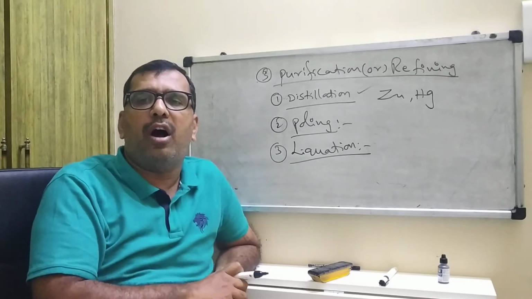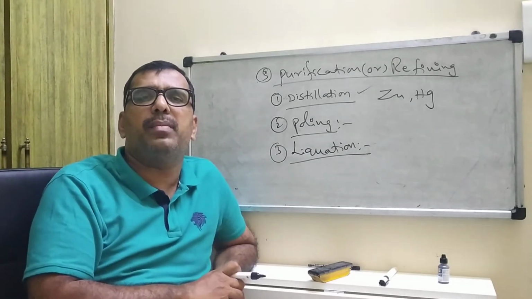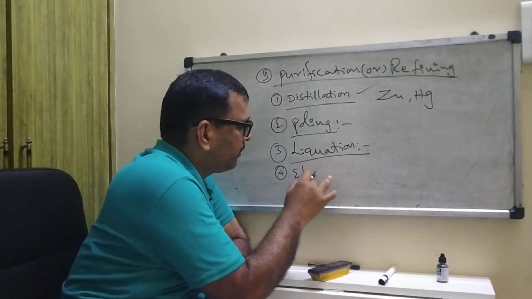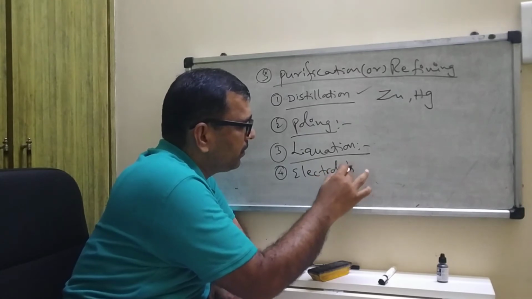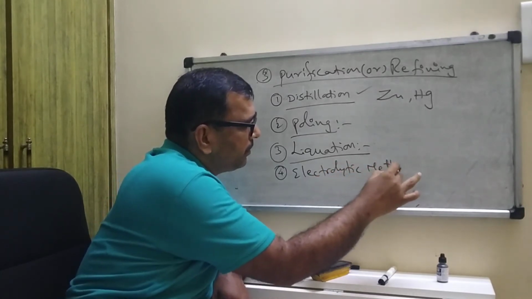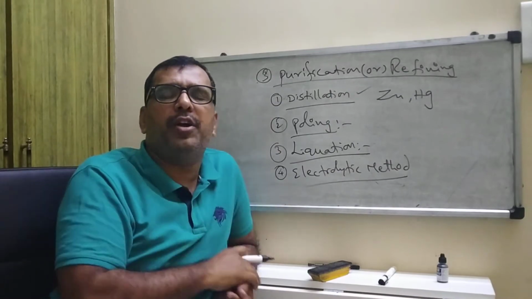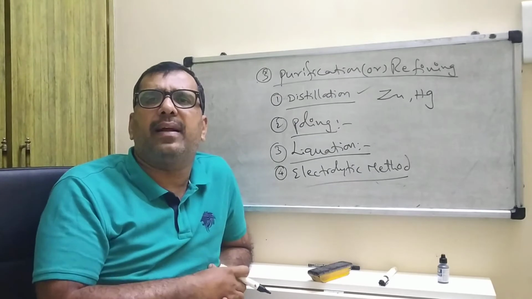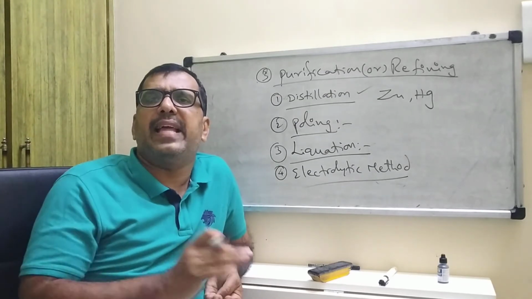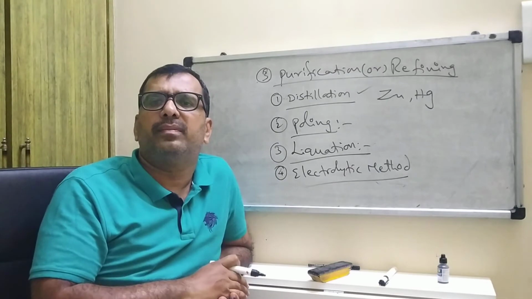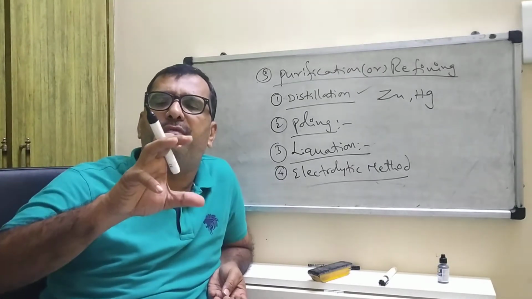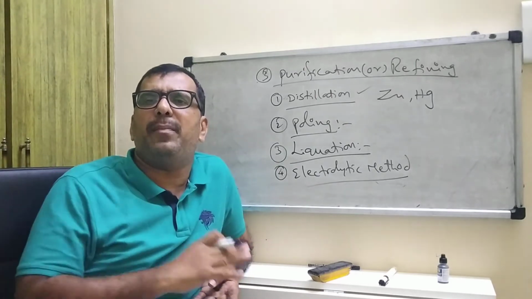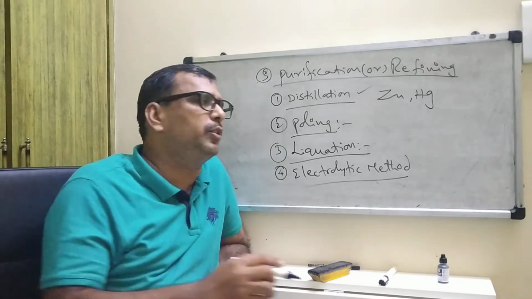So finally, the electrolytic method. What do you mean by the electrolytic method? Here in electrolytic refining, the impure metal is purified by doing electrolysis. So automatically they are converted into pure metal. How? I will show you.